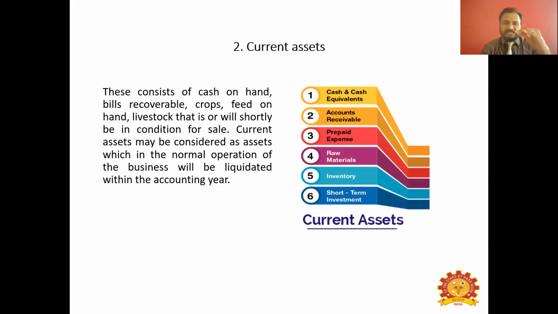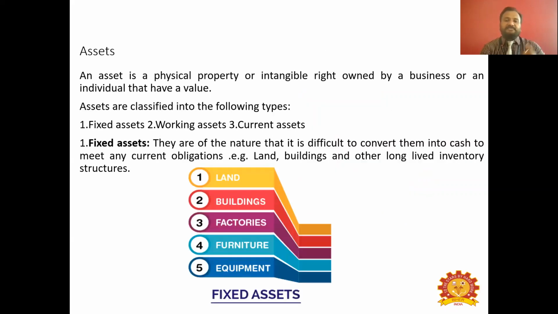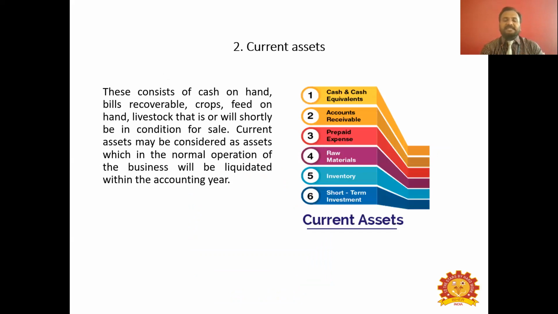All these assets listed here will give you immediate cash. Whereas fixed assets, being one-time investments, will give you money only after a long period of time, because they can be used for a long period. Current assets get converted into cash within a very limited period of time. That is, they are highly liquid.